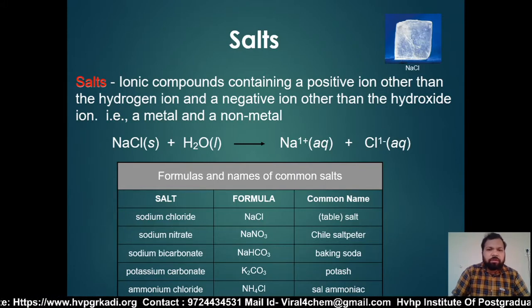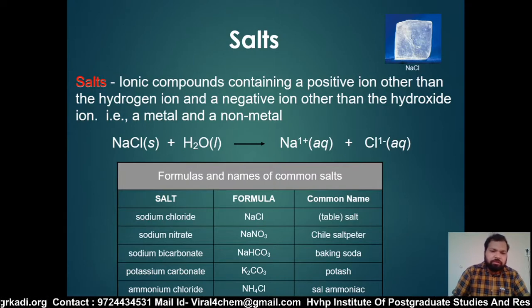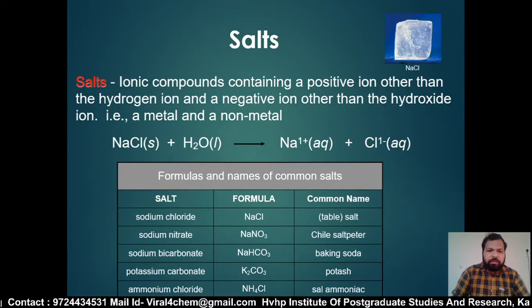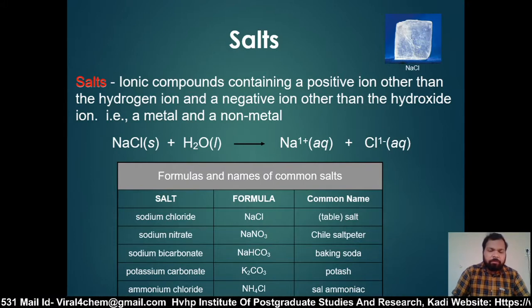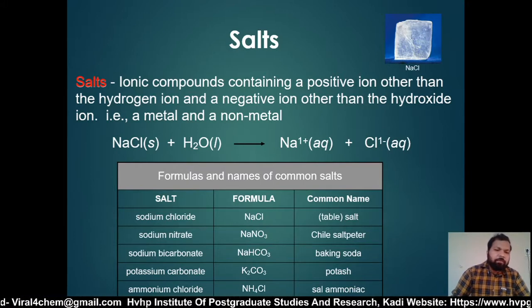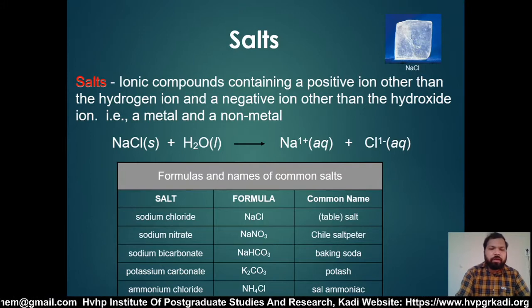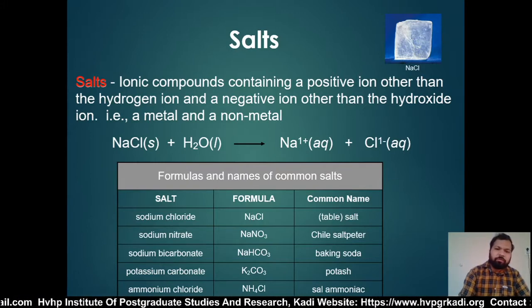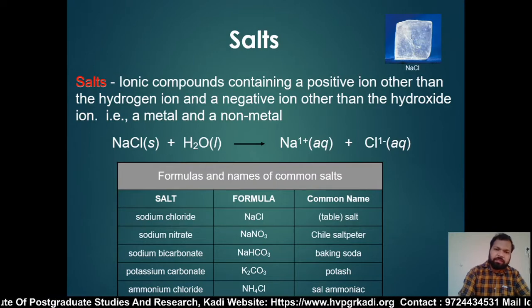This table shows the formula and common names of salts. The different types of salt are NaCl, sodium chloride, sodium nitrate, sodium bicarbonate, potassium carbonate and ammonium chloride. All these types of salt are given by acid-base reactions.